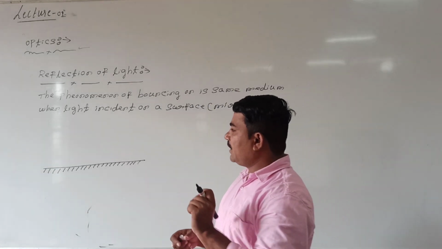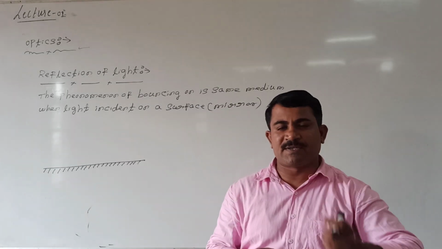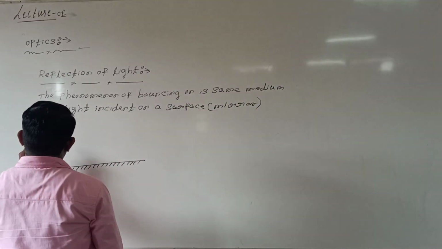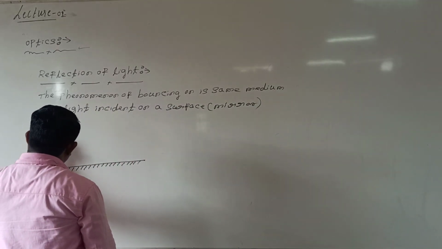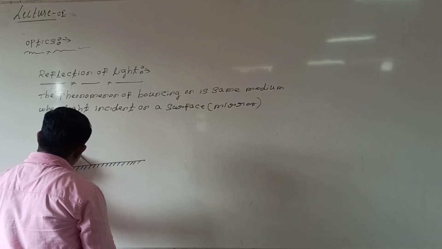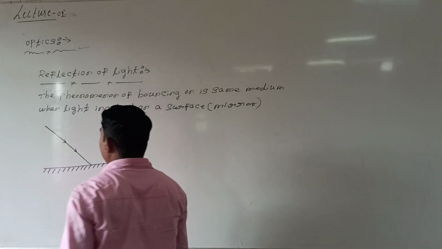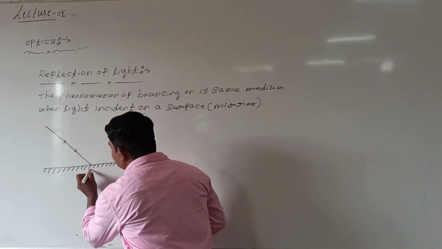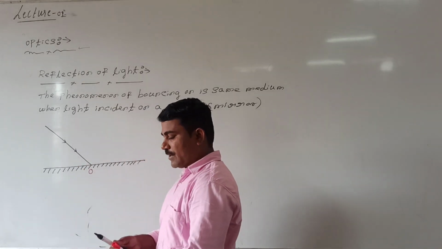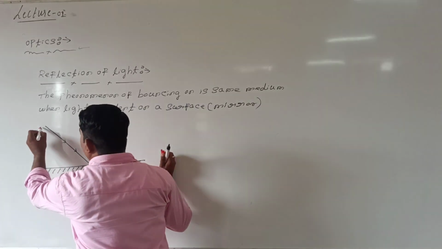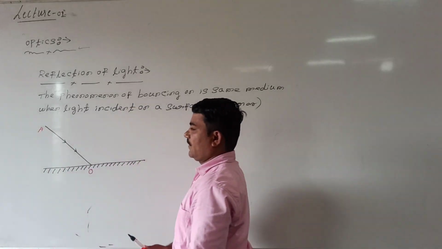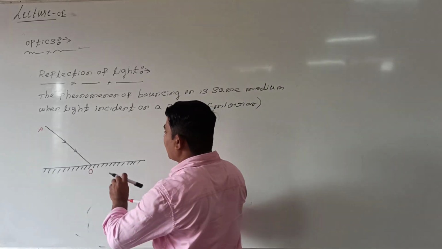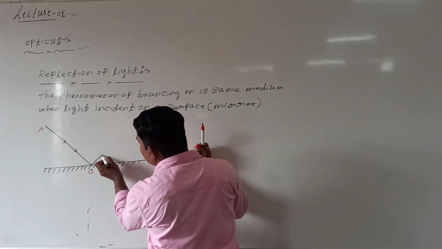Now let us take a ray of light incident on a given surface. See here, let us take this ray of light incident at this point, like this. Let us take the ray of light incident on the surface at O. Let us consider AO is the ray of light. After incidence, the ray of light bounces back in the same medium.